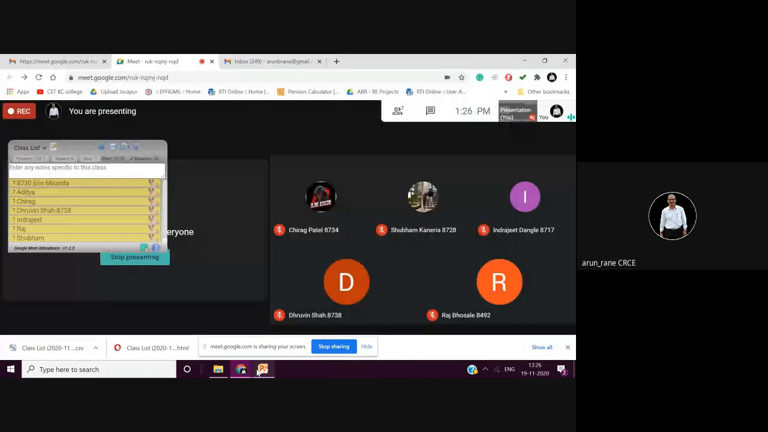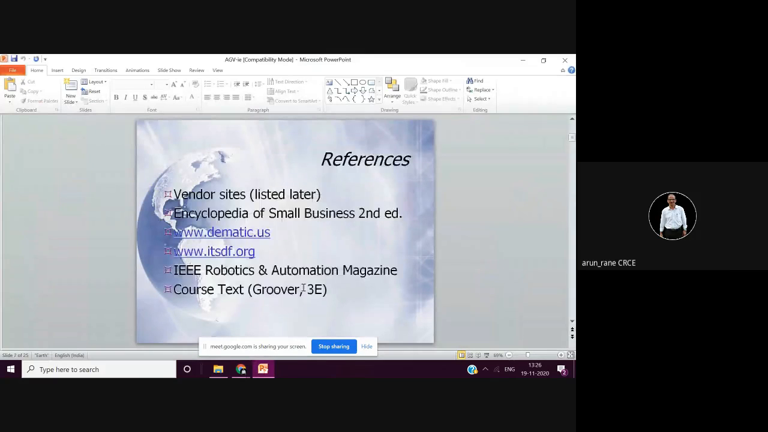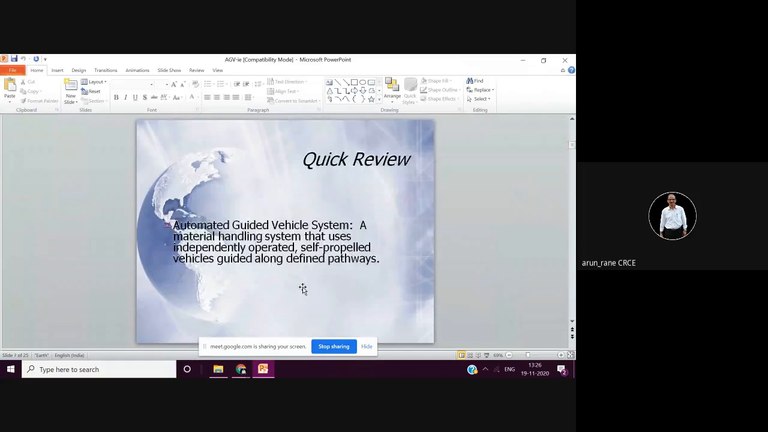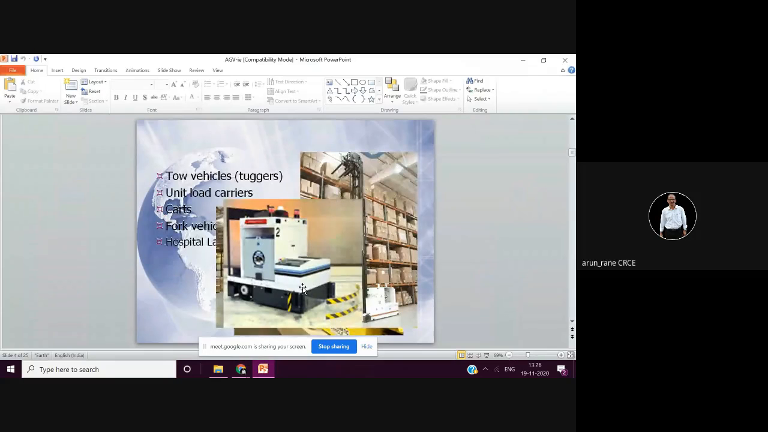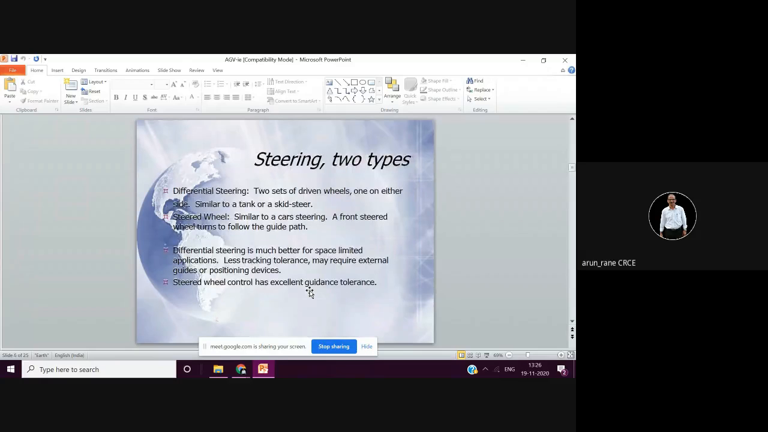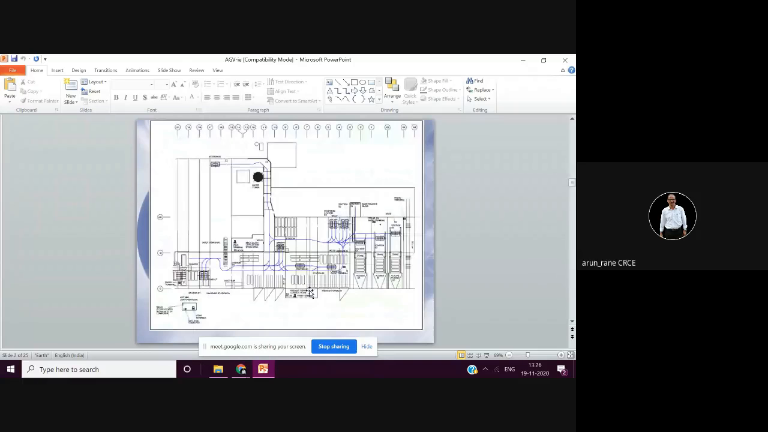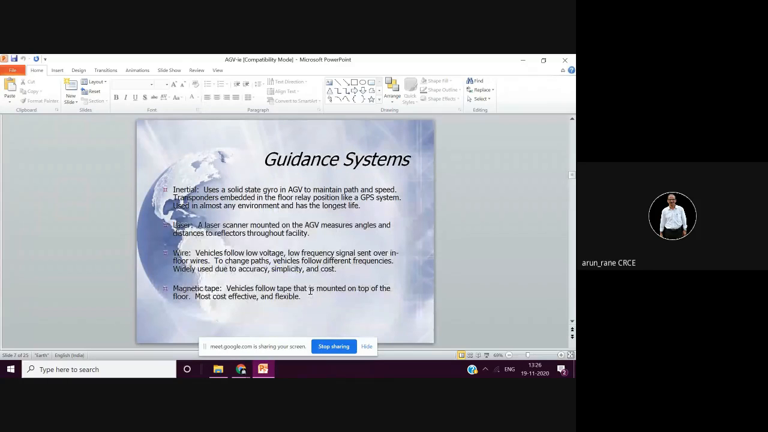Then one or two more slides I wanted to show, on automated guided vehicles, which we have already covered. I just wanted to show you how automated guided vehicles look. This is what an AGV looks like. Only 4 marks weightage. They are powered by batteries, or they have a track beneath, like a tram. Then they have a proper guidance system, GPS. So this is the complete electrical system for an AGV.